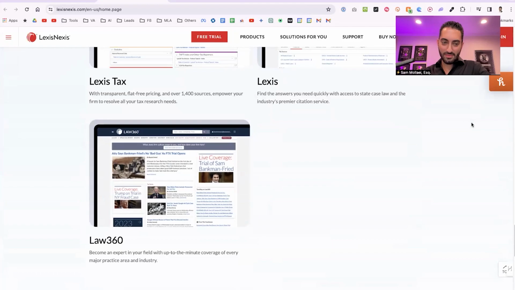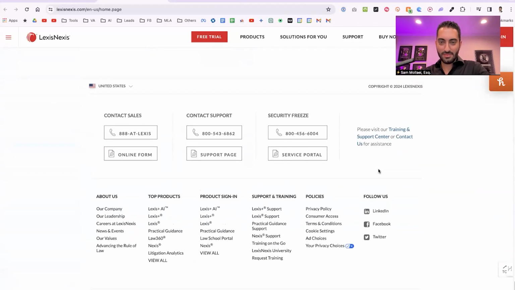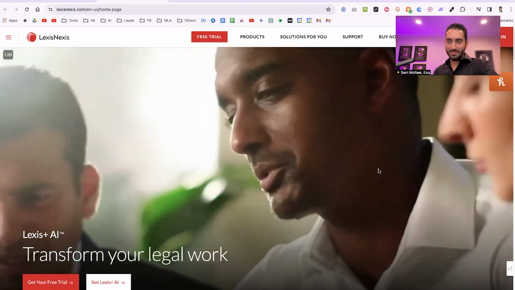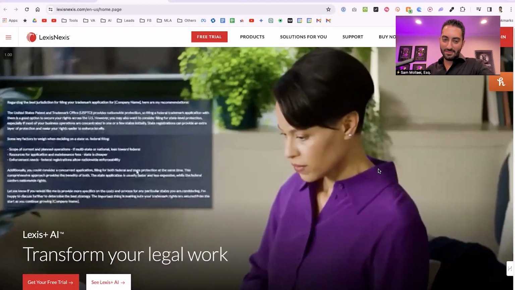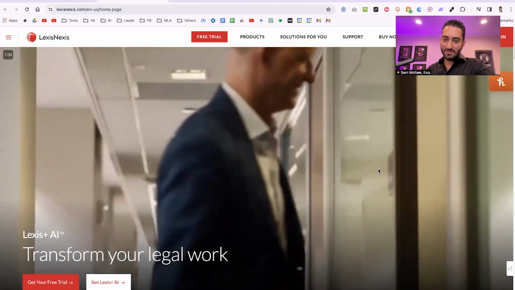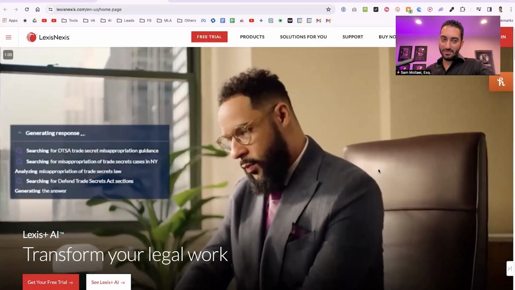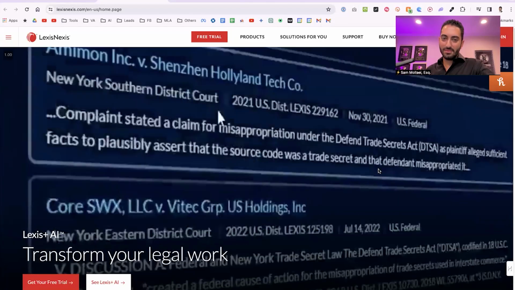It's easier for me to do research like I used to do without using AI. But AI, if I understand it correctly, is meant to optimize my research skills, right? To pull out stuff that I need faster. I don't see that with LexisNexis yet.